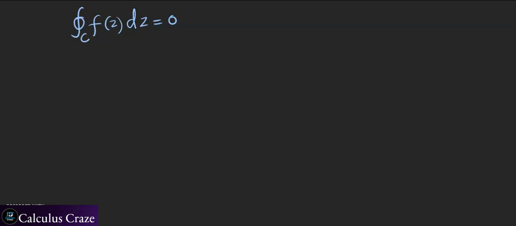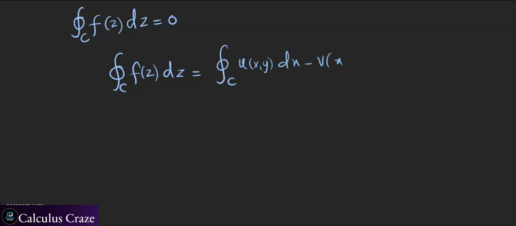As we have seen, the integral over any curve is given by the integral of u(x,y) dx minus v(x,y) dy, plus iota times the integral over this closed curve of v(x,y) dx plus u(x,y) dy.